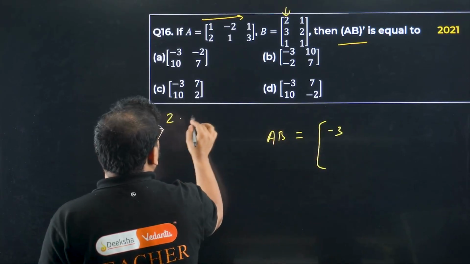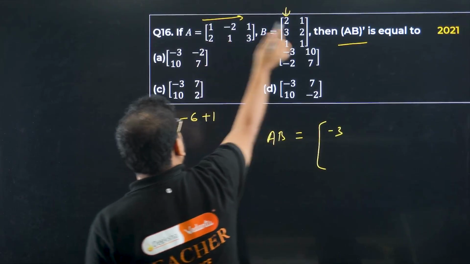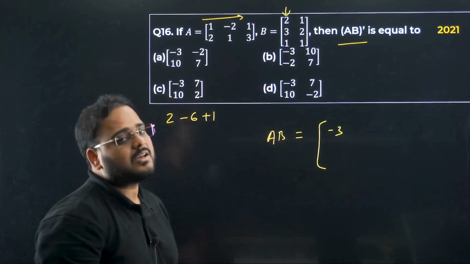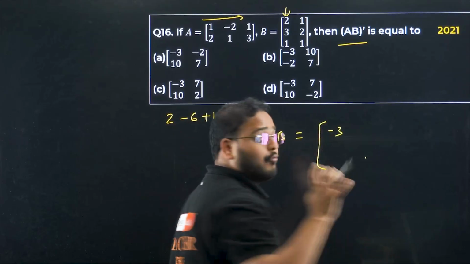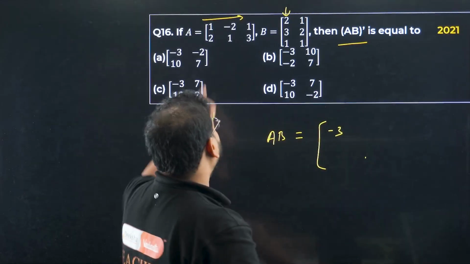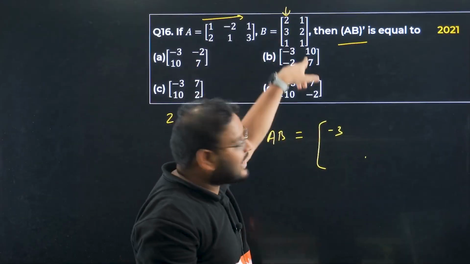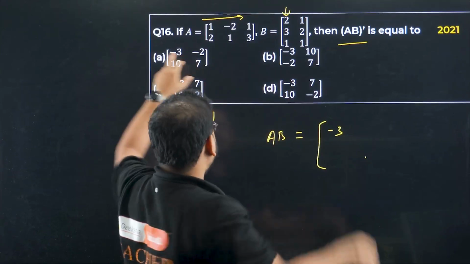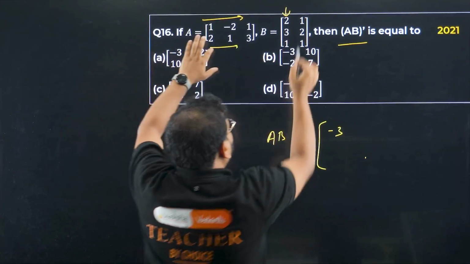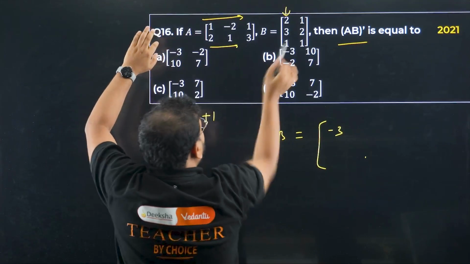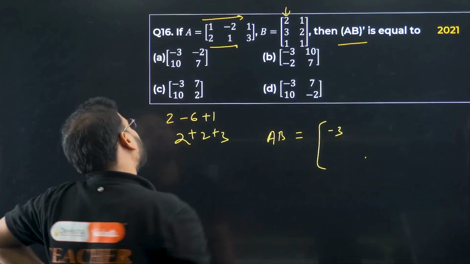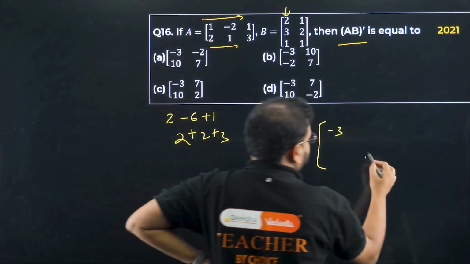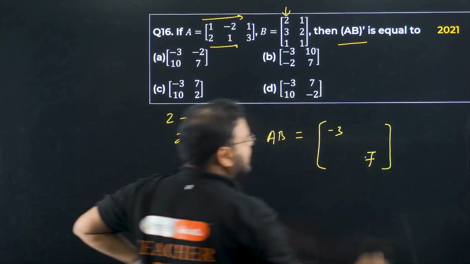1 into 2 is 2, minus 2 into 3 is minus 6, and 1 into 1 is 1. So 2 minus 6 plus 1, the answer is minus 3. And we want the fourth element. How are you going to get that? We take second row and second column. 2 into 1 is 2, 1 into 2 is 2, and 3 into 1 is 3. 3 plus 2 is 5, plus 2 is 7. So we have the diagonal as minus 3, 7.